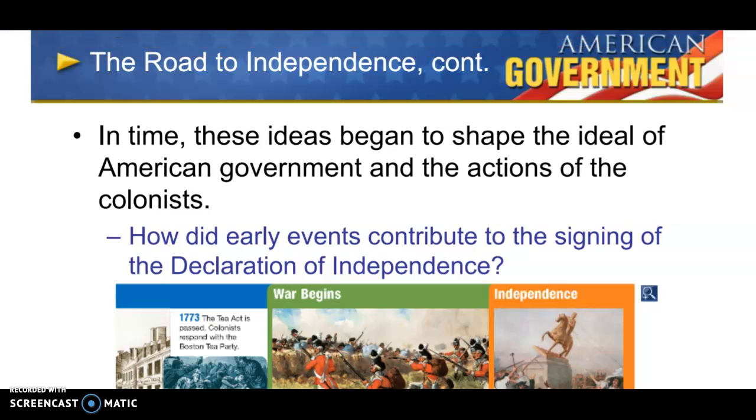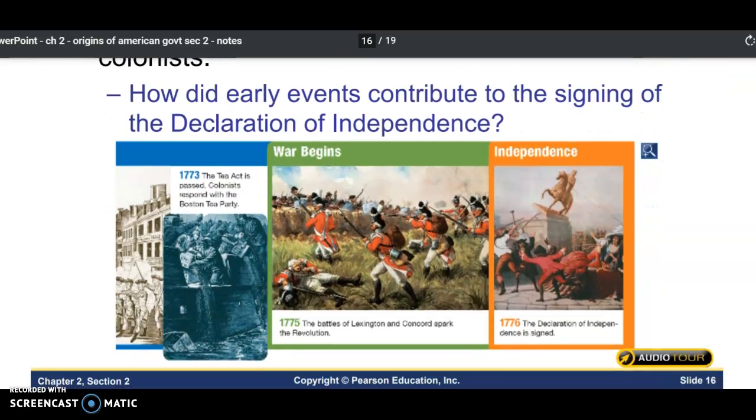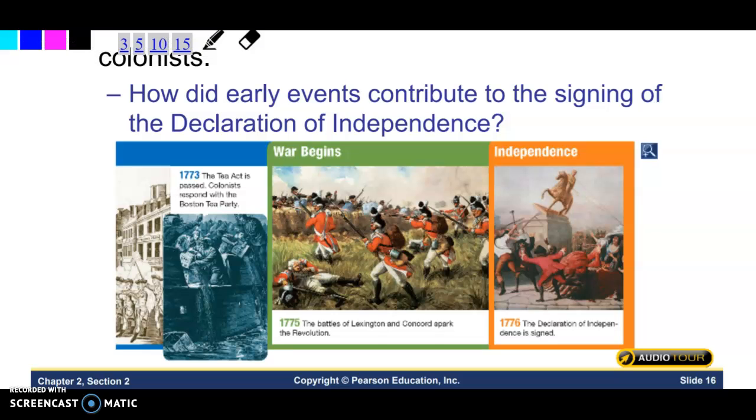In this time, these ideas begin to shape the ideal of what an American government would look like and what the actions of the colonists would be in the American government. So again, here's another graphic that shows the progress. In 1773, the Tea Act is passed.